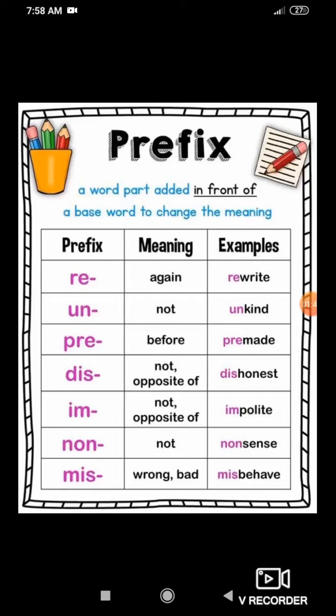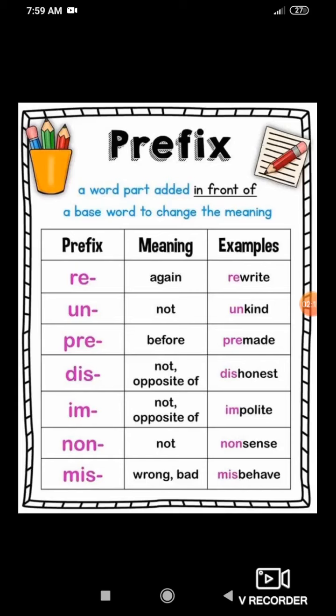Made, premade. Made is a different word. When I added the prefix before the word, in front of the base word, it changed the meaning of the word. It forms a new word, that is premade.